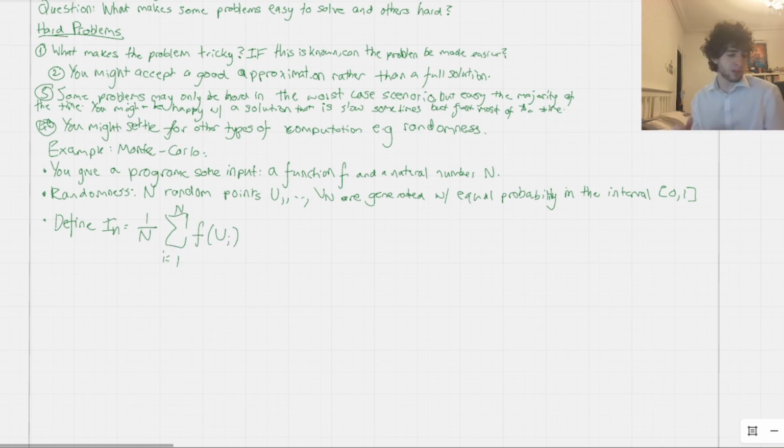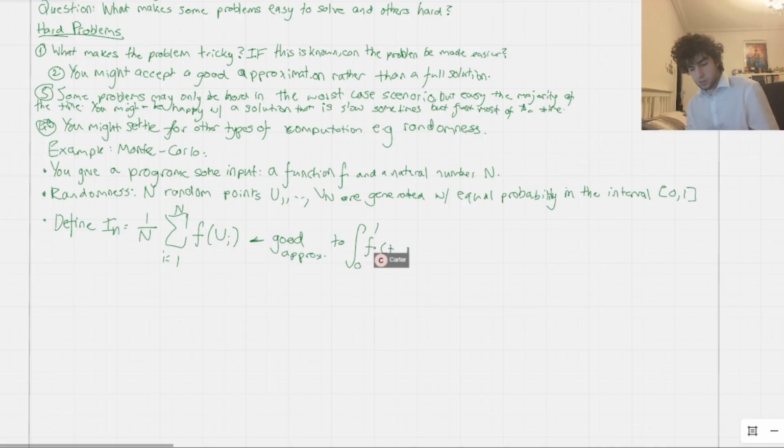Now it turns out this is a good approximation, specifically to the integral between 0 and 1 of f of t dt. So you can actually use this formula here, which is very similar to the definition of the integral.